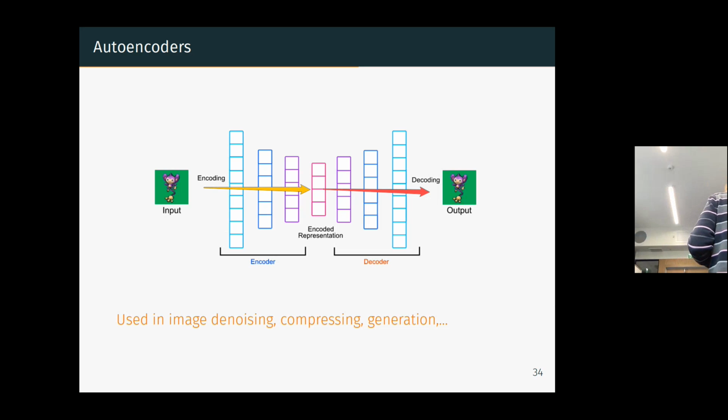It can also be used for compressing. It can also be used to generate new images, because if you drop the encoding part, you can initialize this part with any value, and it will generate an image. So this can be used for image generation or denoising or things like that. Okay, so this is the autoencoder.